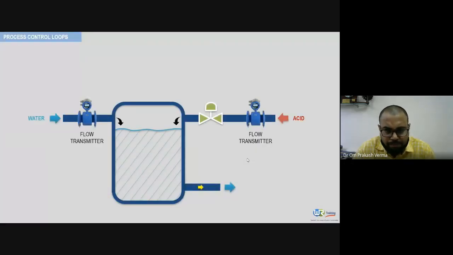Here, ratio control is used in this application and involves a controller that receives input from a flow measurement device on the unregulated flow, which is in our case here, water.